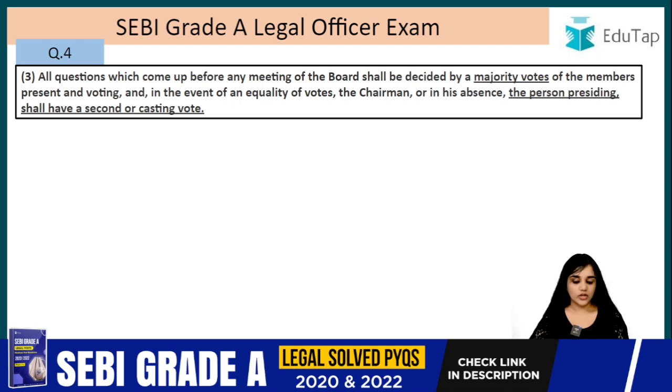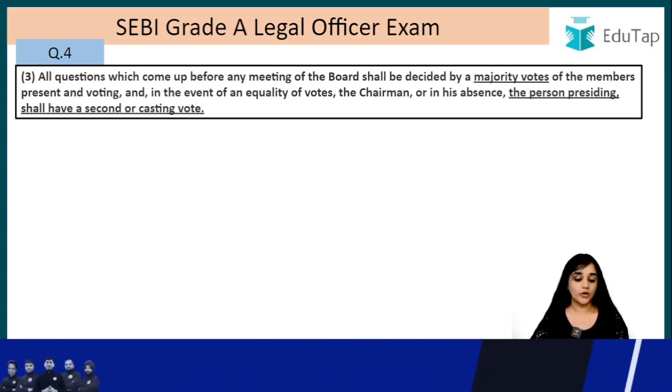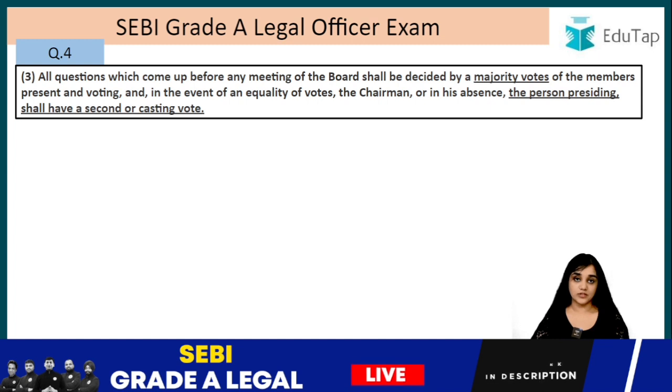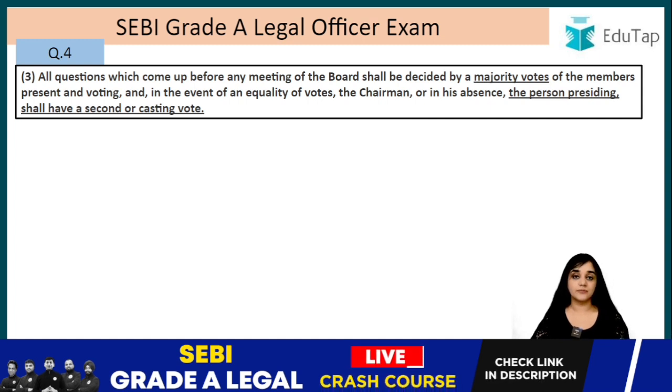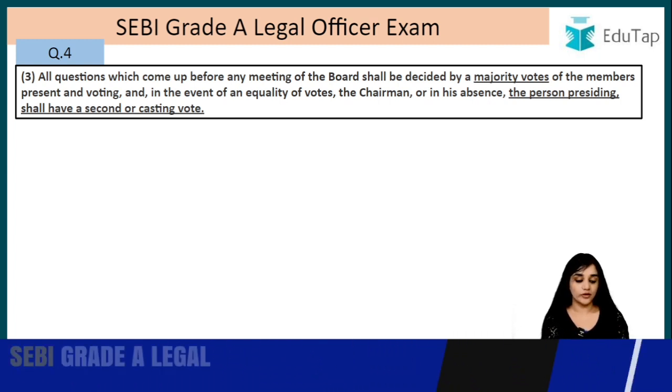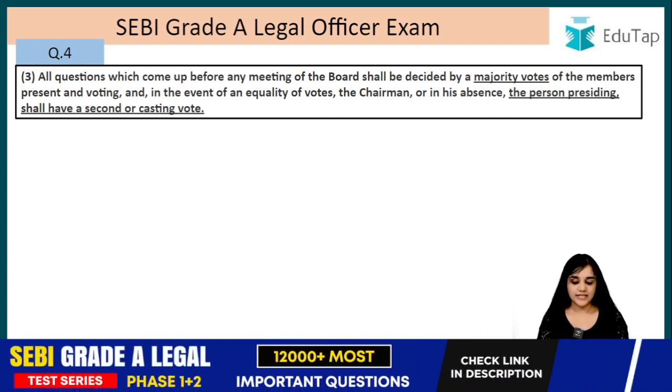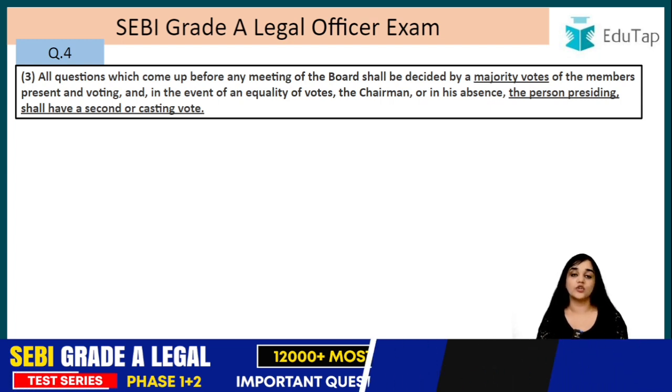All questions which come up before any meeting of the board shall be decided by majority votes. So how a decision is made in a meeting of the board: it will be through majority votes. This question was asked, okay? So it is subsection 3. All questions which come up before any meeting of the board shall be decided by majority votes of the members present and voting, and in the event of an equality of the votes, the chairman or, in his absence, the person presiding shall have a second or casting vote.